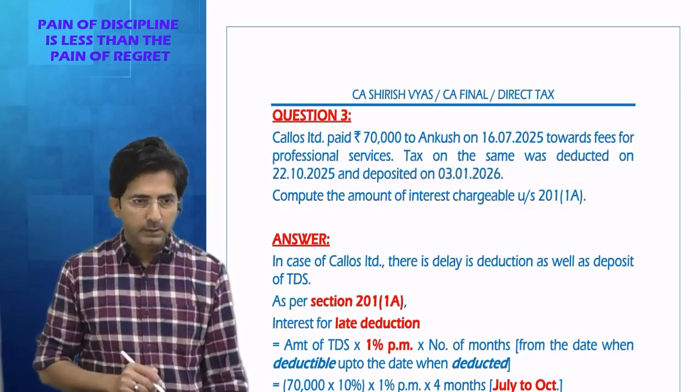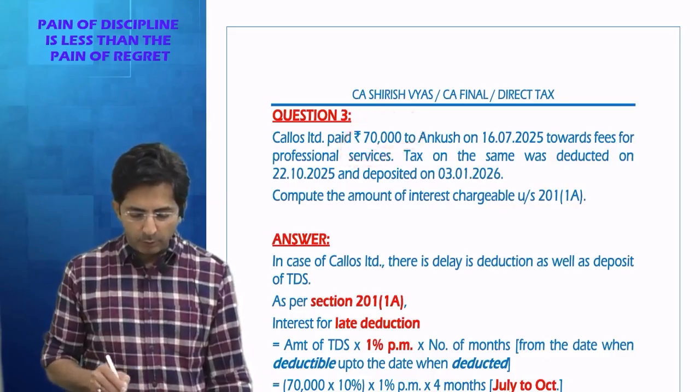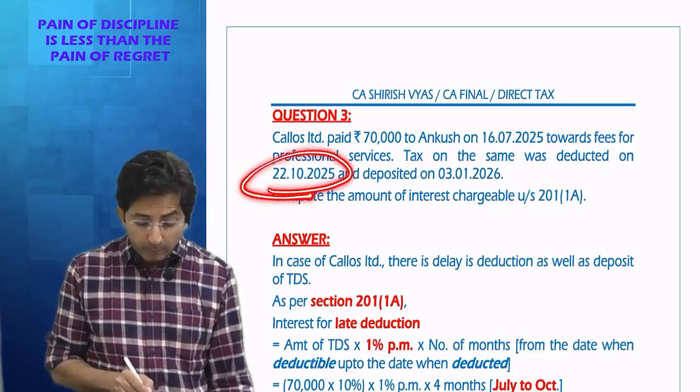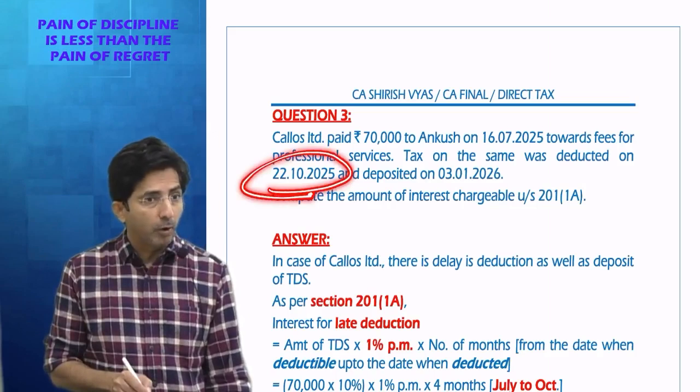So see here what is the case. Kellogg's Limited paid 70,000 to Ankush on 16th July towards professional service. Tax was deducted on the same on 22nd October. Here only you should find the problem.